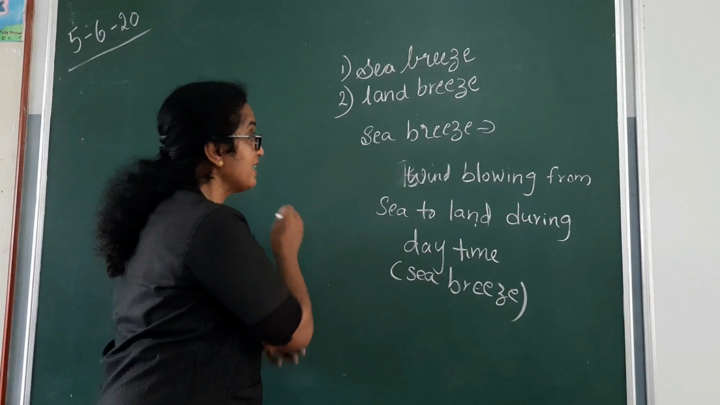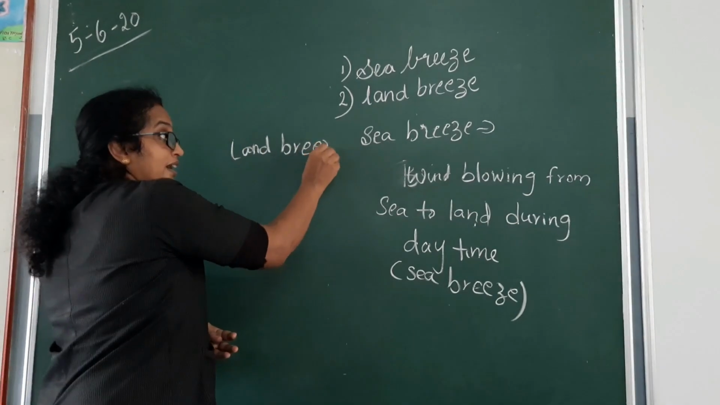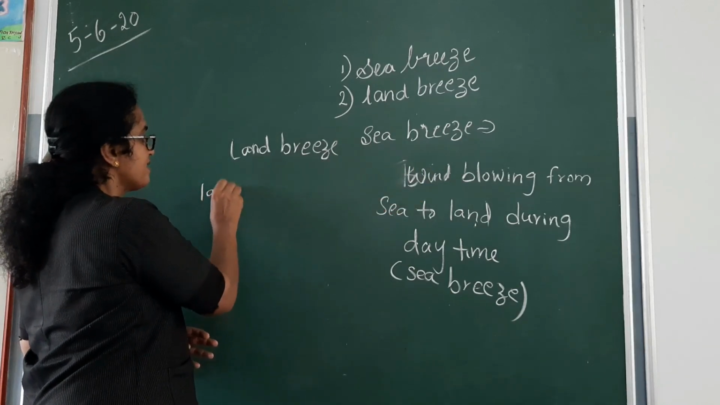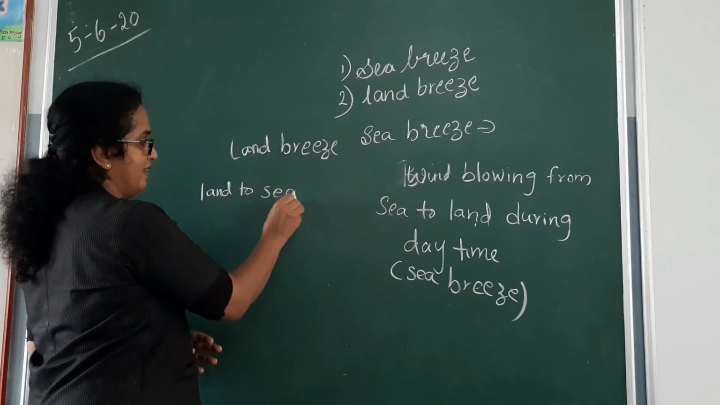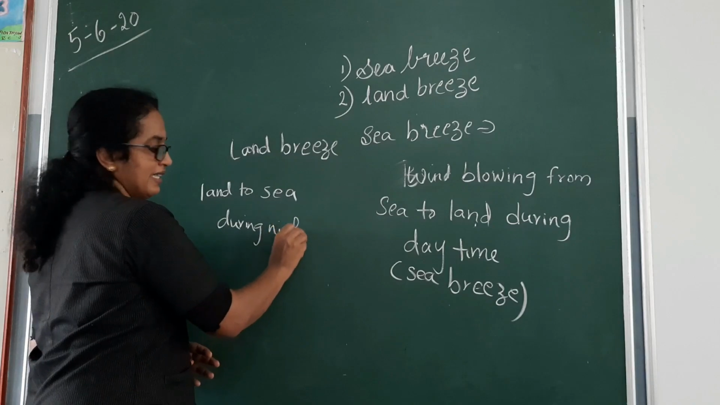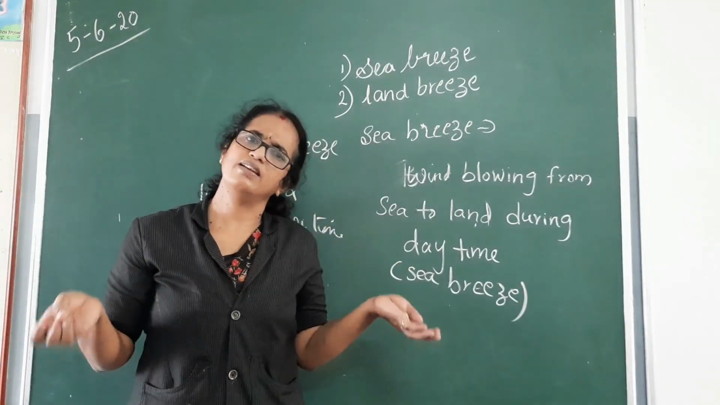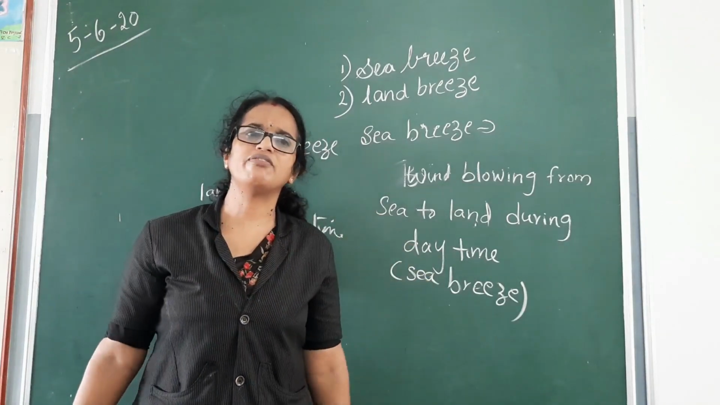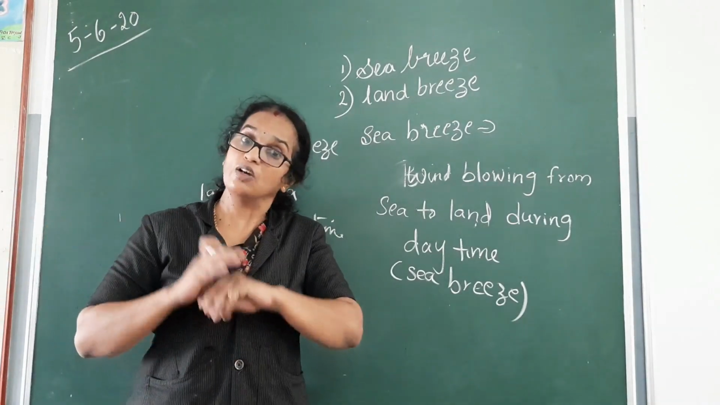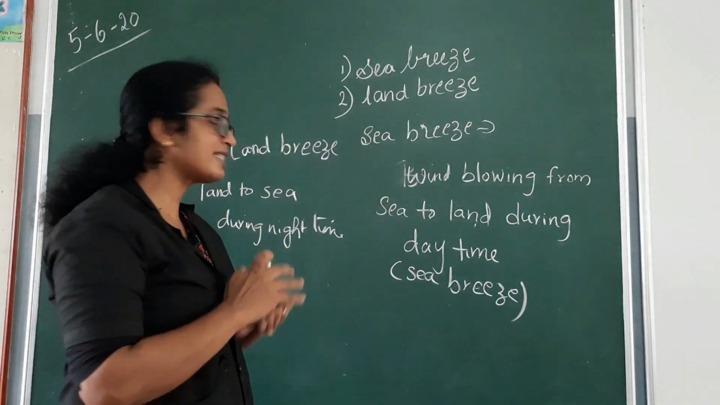Very clear. So what is land breeze? Now my children will give me an answer. What is land breeze then? Land breeze is the wind blowing from land to sea during night. Why is it blowing in the night? During night, the land gets cool very fast, and it takes time for the sea to get cooler. So the wind blows from land to sea, and this is called land breeze.